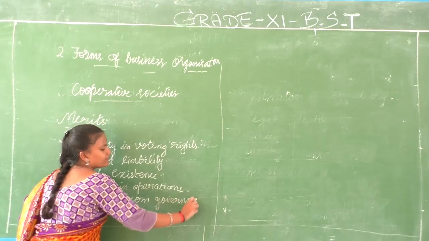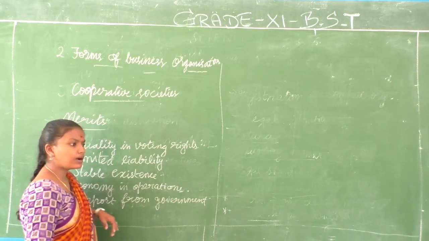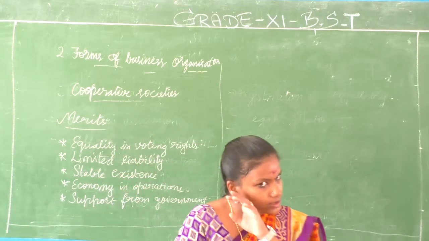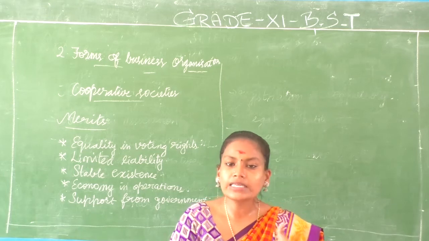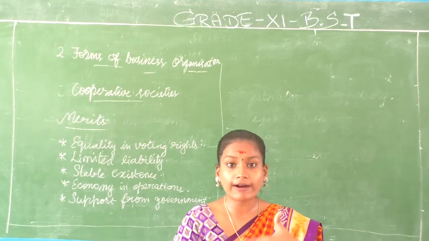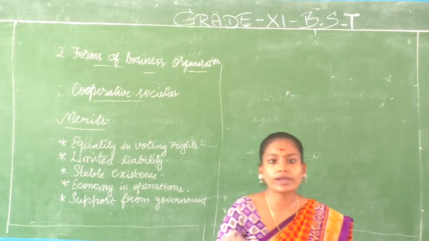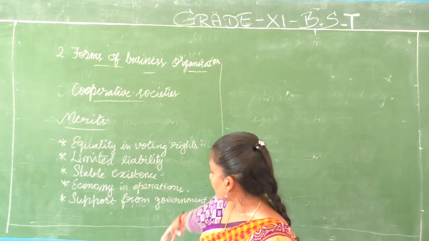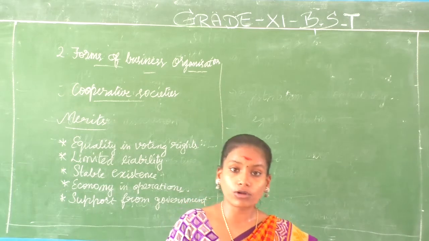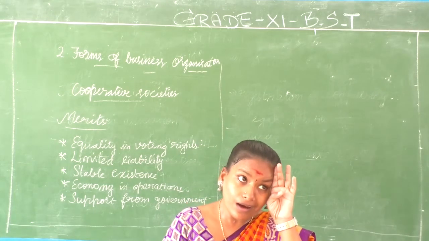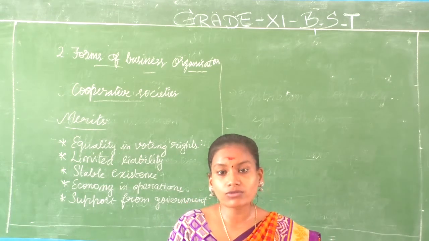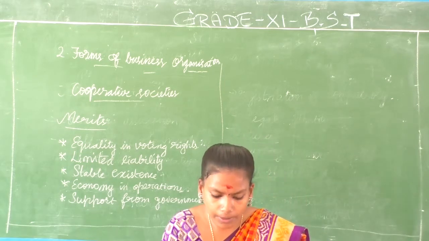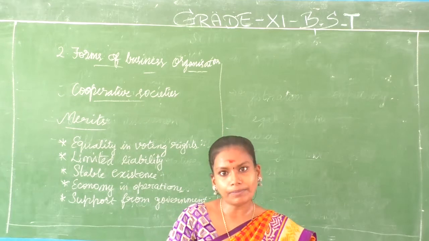So we have said that it is governed by the Indian Cooperative Societies Act 1912, and hence what happens? It binds with the government's policies and government's rules and regulations. So when it binds with government rules and regulations, it will obviously get support and benefits from government also. When some other benefits are announced for cooperative societies, it is good for them. Right? Government comes forward to help.